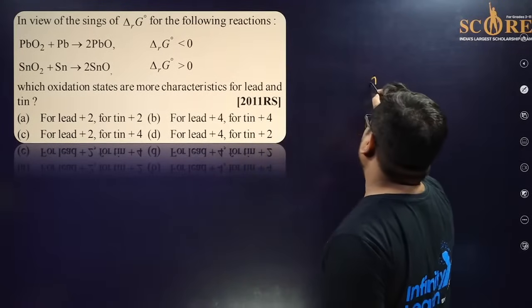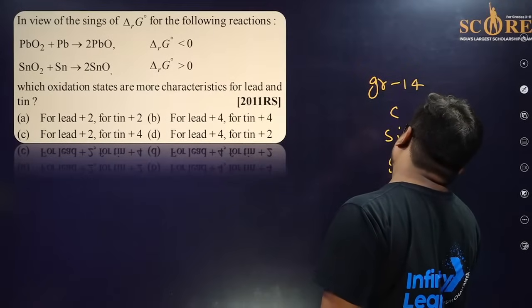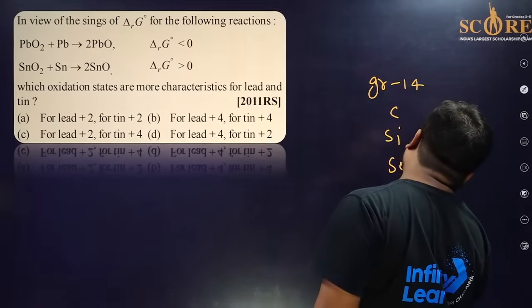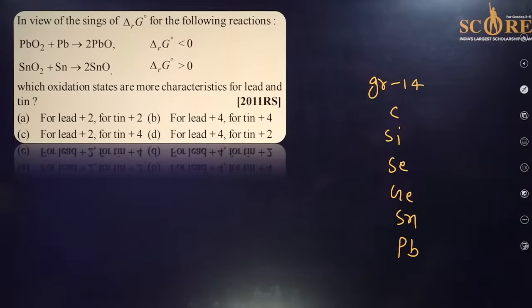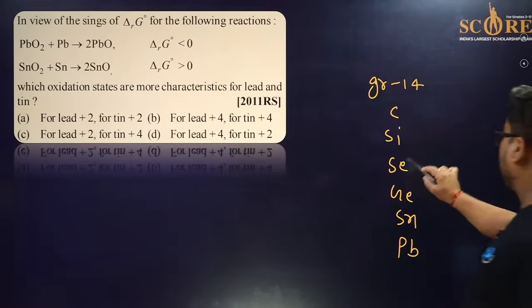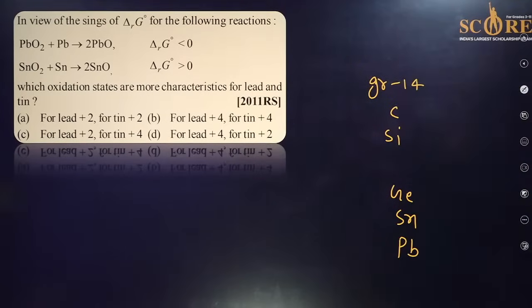So I will give you a hint. Group number 14: carbon, silicon, selenium, germanium, tin, lead. Please. Oh, sorry, selenium is not from here. I have written it. Okay, please, everyone: carbon, silicon, germanium, tin, lead.